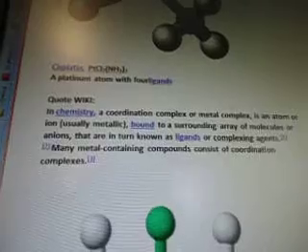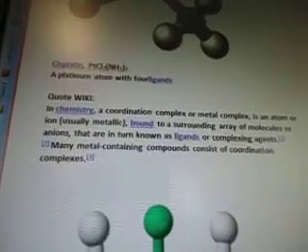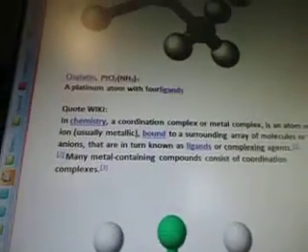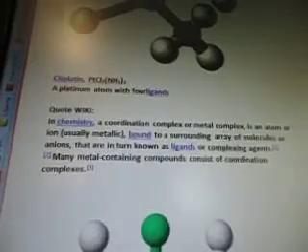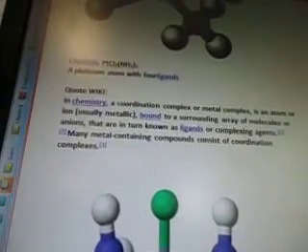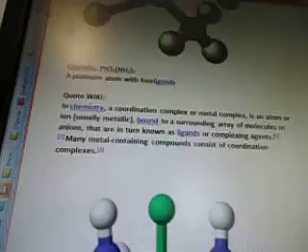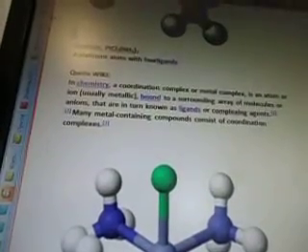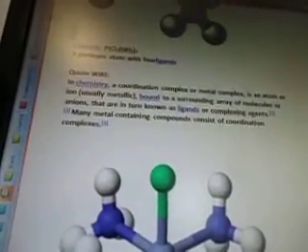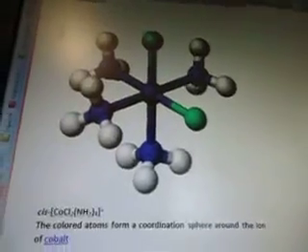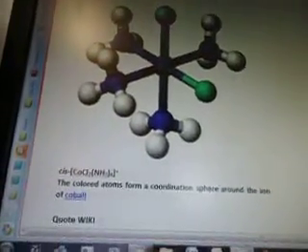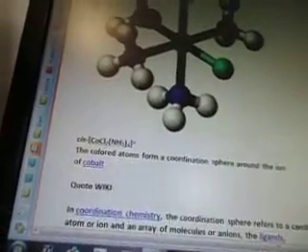In chemistry, a coordination complex or metal complex is an atom or ion, usually metallic, bound to a surrounding array of molecules or anions that are in turn known as ligands or complexing agents. Many metal-containing compounds consist of coordination complexes. So here's another one here. Shows you the different designs that can make, right?